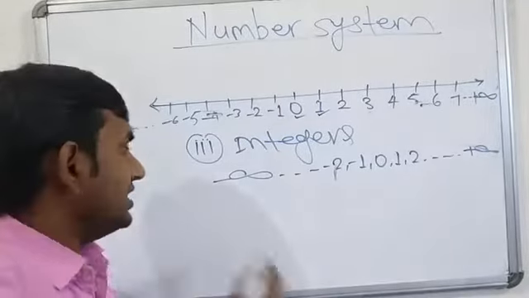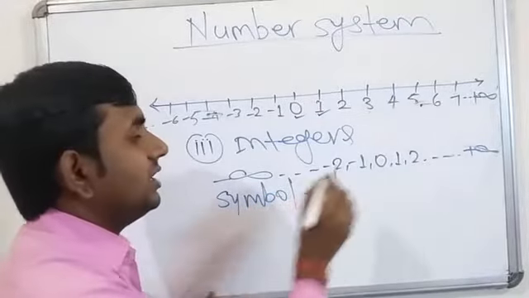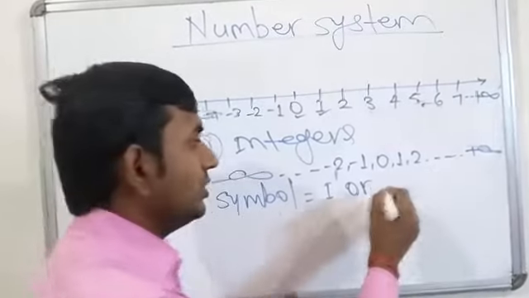We can represent integers by the symbol capital I, or we can also represent integers by the symbol Z.